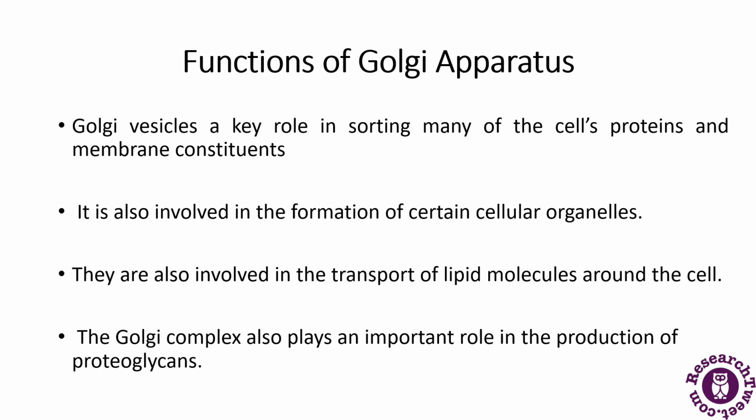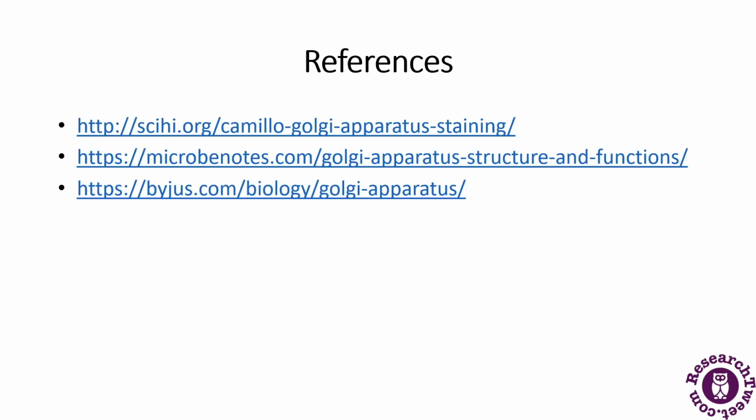What is the role of the Golgi apparatus in plants? They are involved in the secretion of the materials of the primary and the secondary cell walls. So this can be the formation and export of glycoproteins, lipids, pectins, and monomers for hemicellulose, cellulose, and lignin. So these are the examples that can lead to the formation of the primary or secondary cell wall in the case of plants. This was all about the Golgi apparatus.